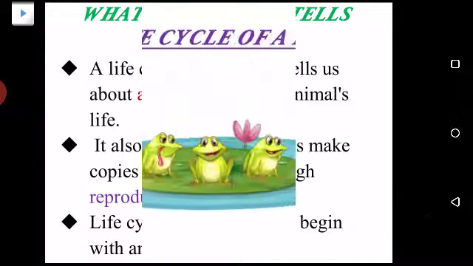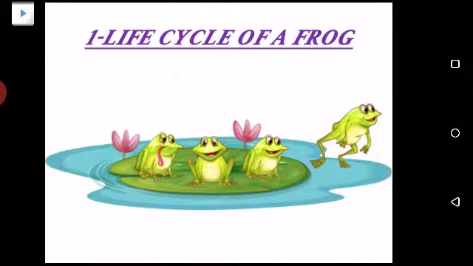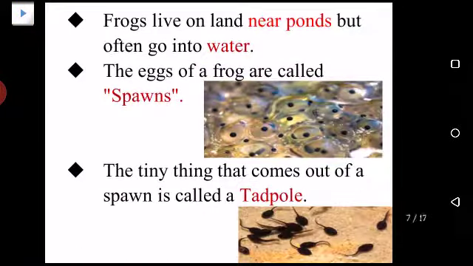Okay, moving on to the first life cycle, we have the life cycle of a frog. Yes, you have seen it and you know what a frog is. So we know that a frog basically lives on land and also it lives in water. And eggs of a frog are called spawns. Say this word. What is this word? This word is spawns. And look at this picture. These are the eggs of a frog with tiny dots inside them. All of these are the eggs of a frog.